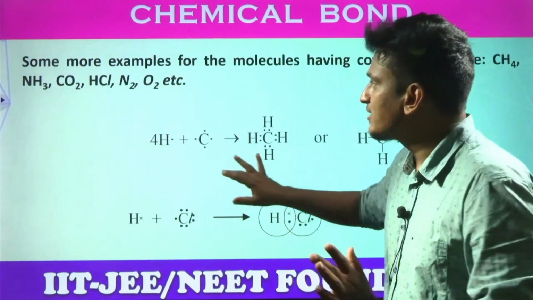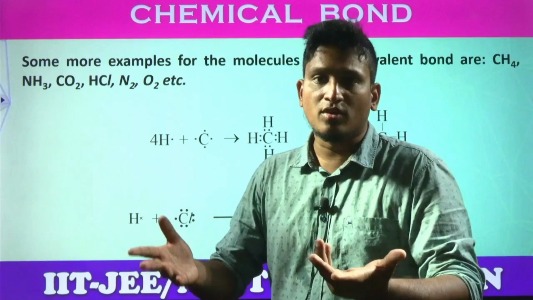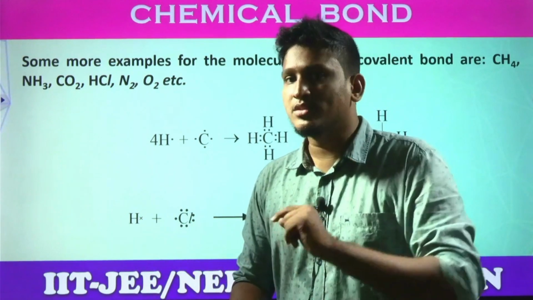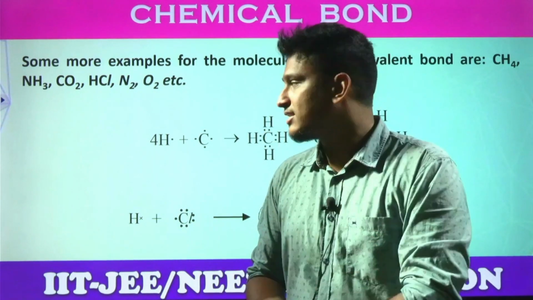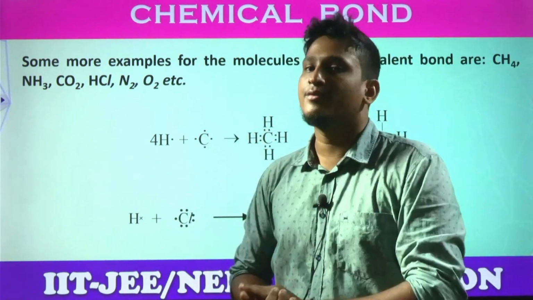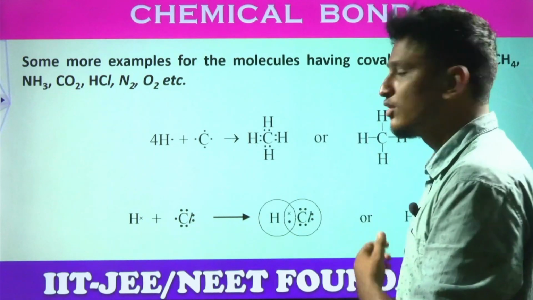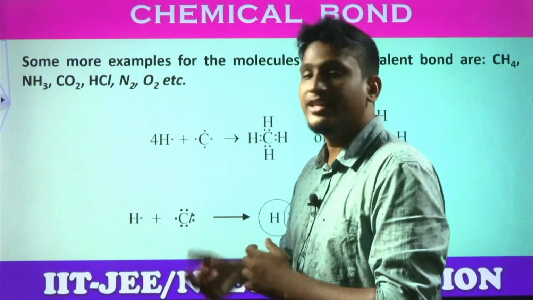Like that, atoms can form double bonds. Atoms can also form triple bonds between the 2 atoms. 4 bonds are not possible. The reasons we'll discuss in valence bond theory. Why? Because the bonding becomes weaker and weaker, so they do not form a 4th bond. So look at these examples. All these examples come under covalent bonding only. Look at this methane example.